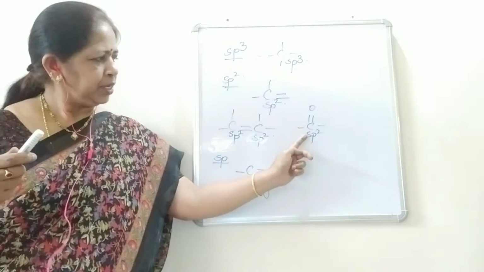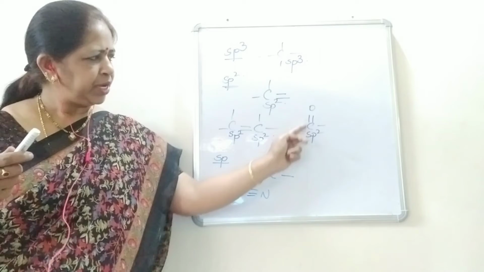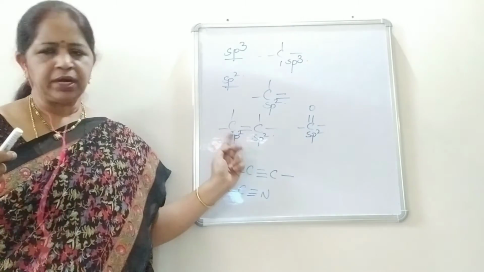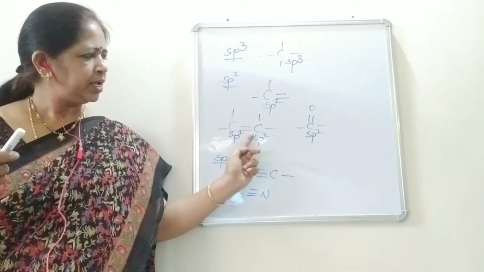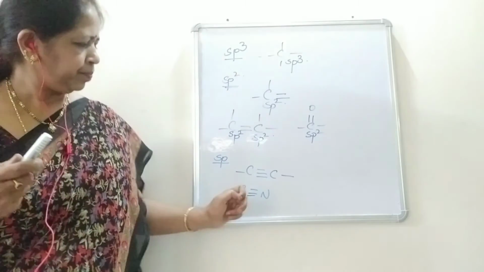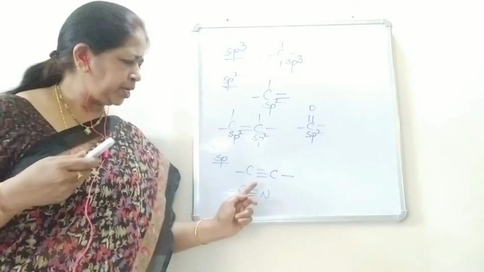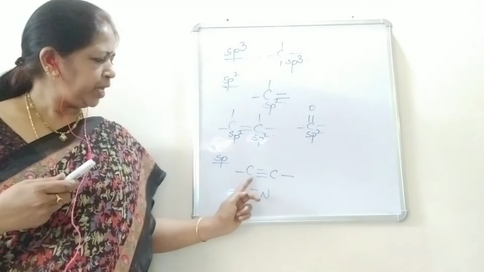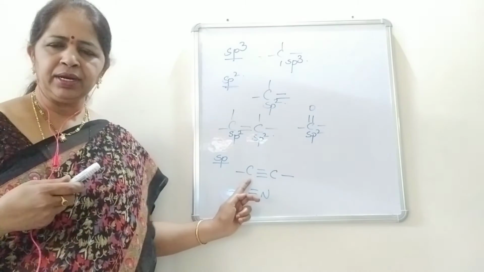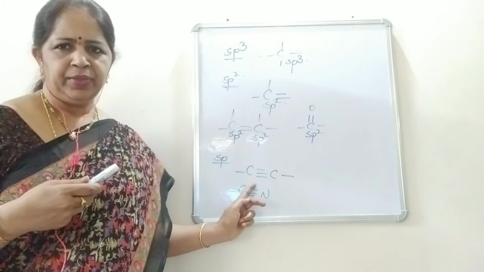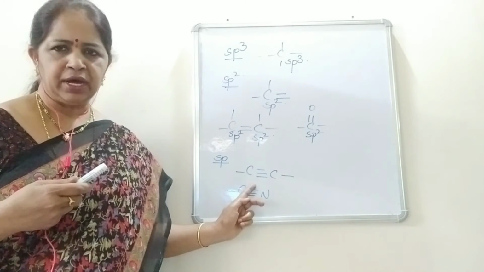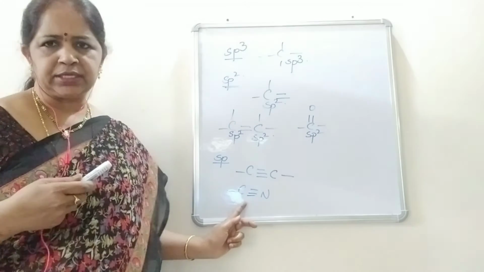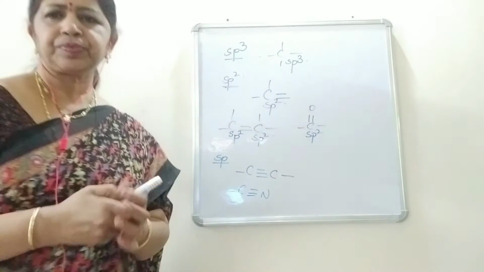In these, the carbonyl carbon or the carbon with the double bond is in the sp2 hybrid state. And in sp hybridization, if a carbon has a triple bond adjacent to it, then that carbon is said to be in the sp hybrid state. sp hybridization of carbon is possible in alkynes and cyanides. Right students?